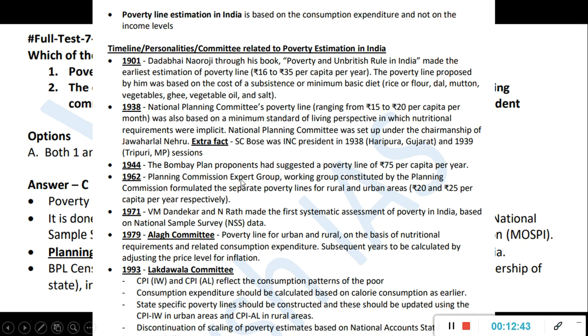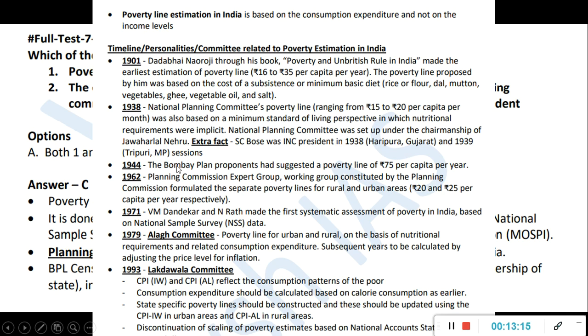Okay, so pause and make notes because I cannot read it entirely, but you should know first Dadabhai Naoroji, the Grand Old Man of India, as he is called. In his book Poverty and Un-British Rule in India, he told what the estimation of poverty line should be, meaning per capita earning of 16 rupees to 35 rupees, something like that, based on some food products. After that, the National Planning Committee came, 15 to 20 rupees. Jawaharlal Nehru is also involved in that National Planning Committee, and Subhash Chandra Bose was actually the INC president at that time, in Haripura in 1938 and Tripuri in 1939.